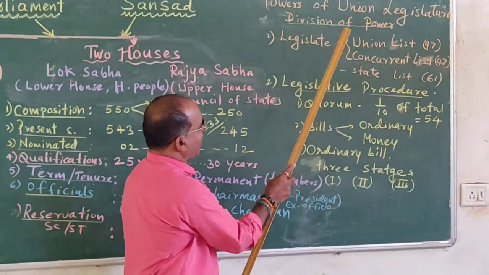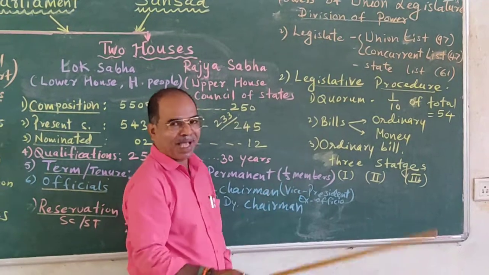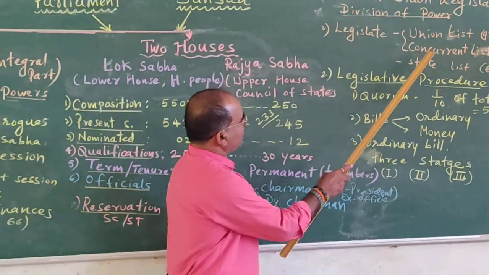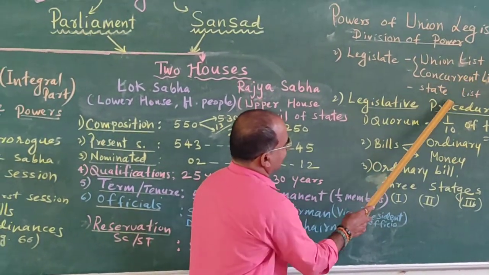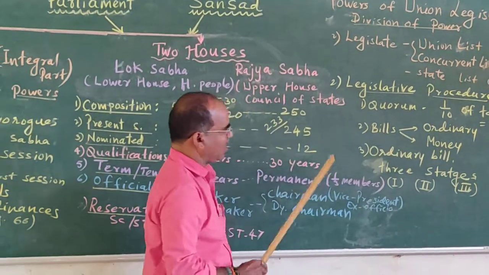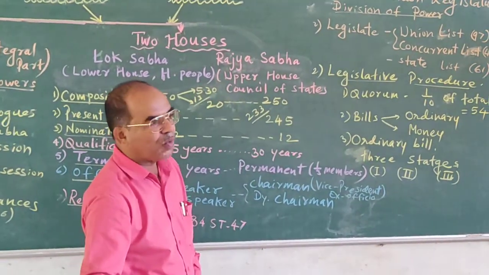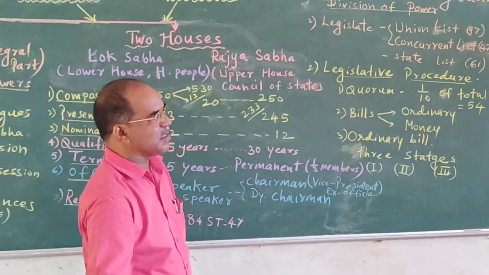Union government or Parliament has the power to pass law or to make law only on the subjects mentioned in the Union List and the State List. Now we discuss the legislative procedure, how to pass the laws.